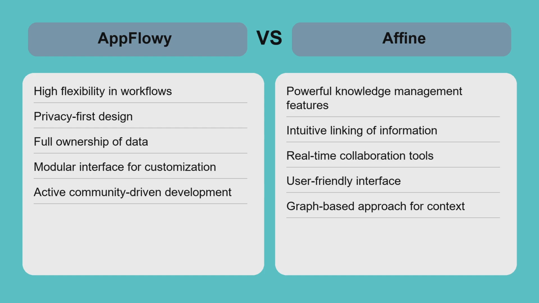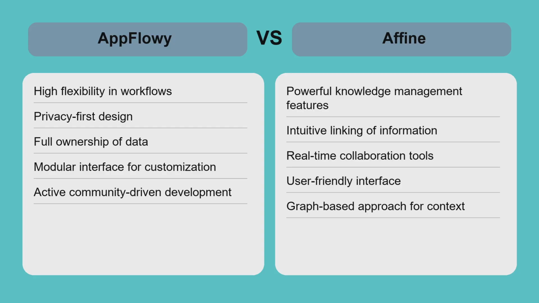For solo users or privacy-focused professionals, AppFlowy's modular design offers flexibility without reliance on cloud services. In contrast, Affine's graph-based system benefits teams and knowledge workers who need to connect ideas seamlessly and work together in real time. Both are open source, but AppFlowy is better suited for those comfortable with technical setups, while Affine provides a more polished collaborative experience out of the box.